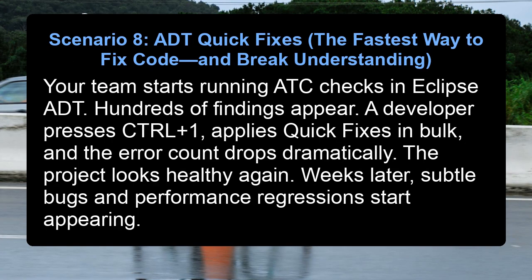Scenario 8. ADT quick fixes, the fastest way to fix code and break understanding. Your team starts running ATC checks in Eclipse ADT. Hundreds of findings appear. A developer presses Ctrl+1, applies quick fixes in bulk, and the error count drops dramatically. The project looks healthy again. Weeks later, subtle bugs and performance regressions start appearing.